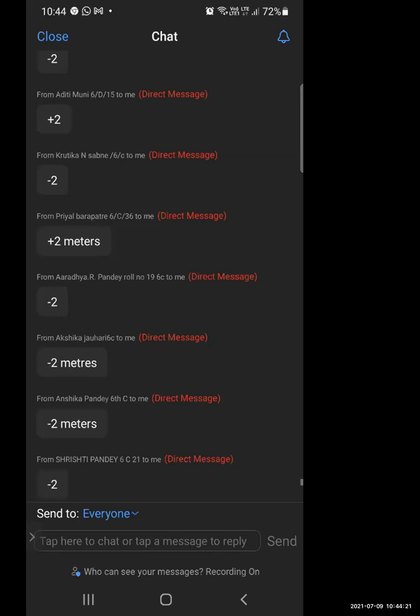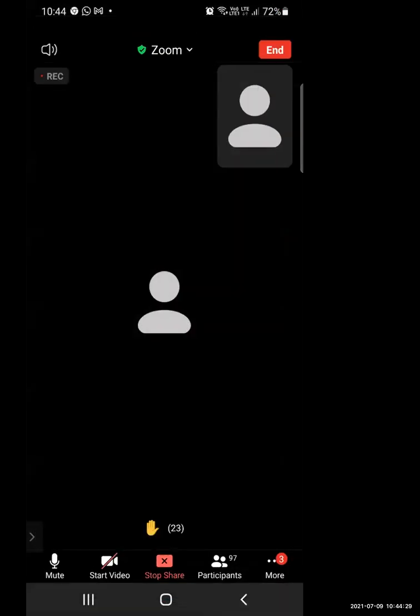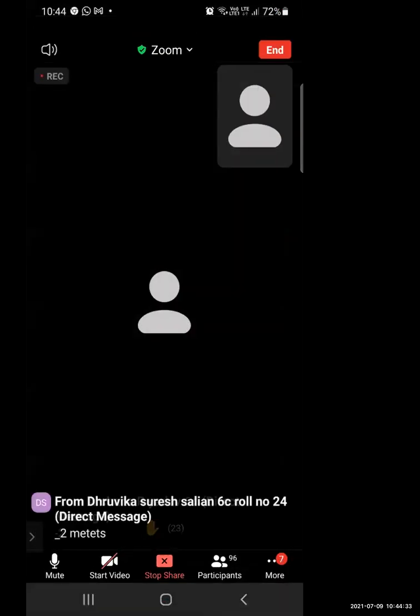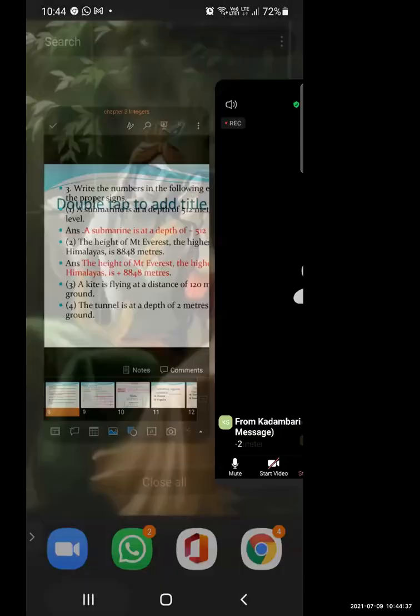Depth है. Depth means नीचे, under the ground. ठीक है? So under the ground tunnel है, तो that would be -2. ठीक है? So the tunnel is at a depth of -2 meter from the ground. Yes? Okay. Now next slide is